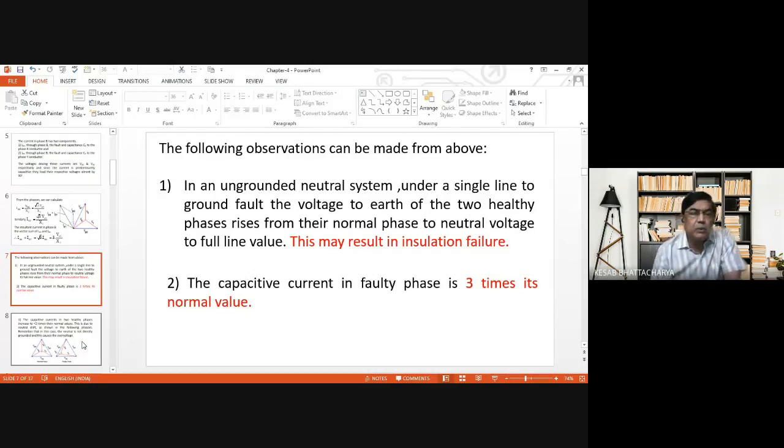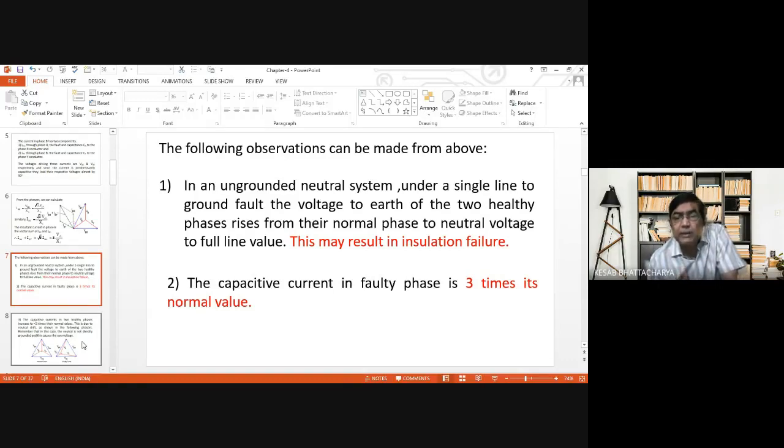That is obvious. What are the voltages that appear between ground and line R and line Y after the occurrence of the single line to ground fault? What is the value of the voltage? It has now become line voltage. Earlier it was phase voltage with respect to ground. So the voltages of the two healthy phases increase from phase voltage magnitude to line voltage magnitude.